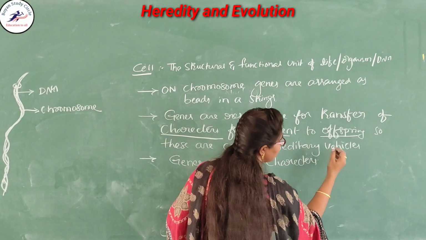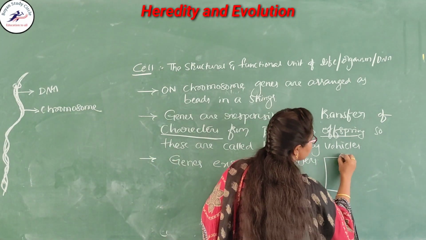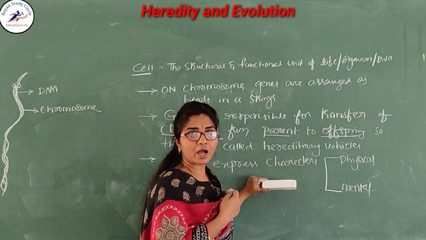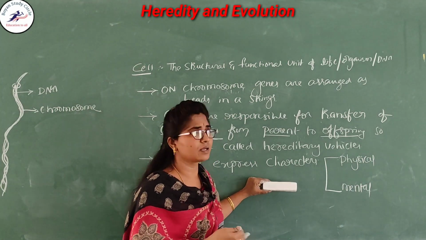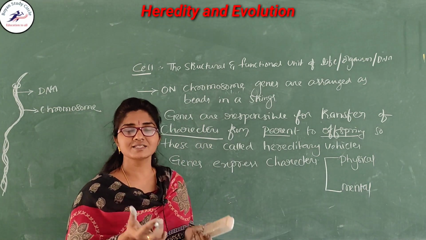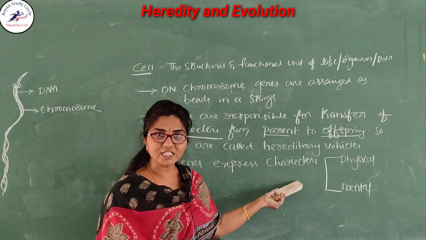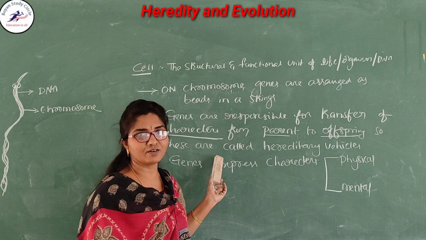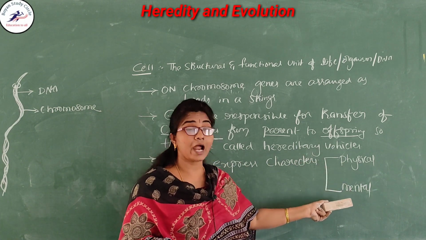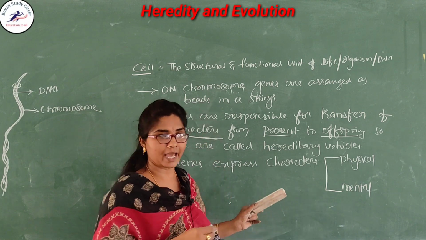These characters are of two types: physical characters, like eyebrows and eye length, and mental characters. Mental characters are, for example, somebody being very aggressive in nature while some are very calm. All these characters are also transferred through the genes. Those that are visible are called physical characters, and those present inside are called mental characters.